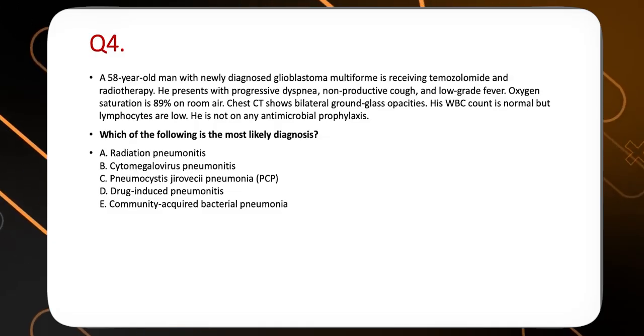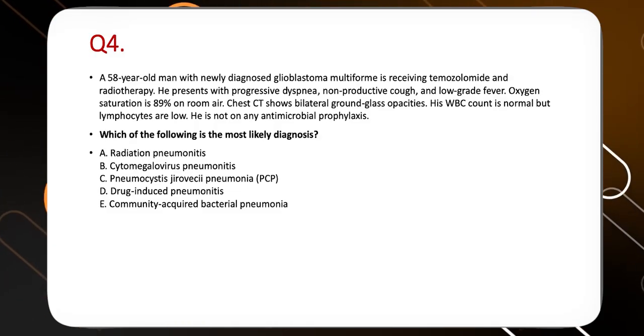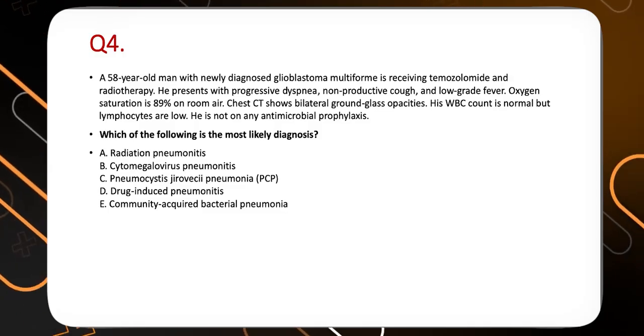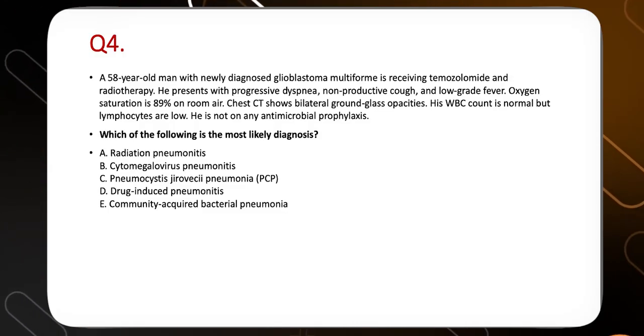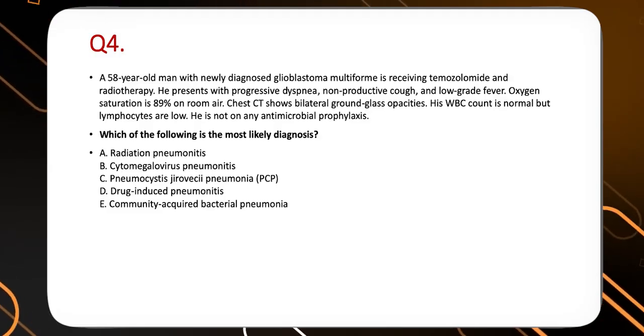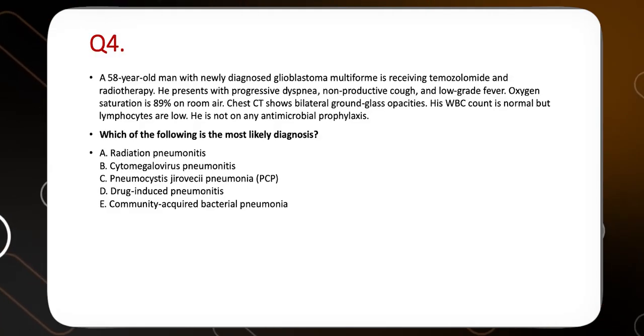He presents with progressive dyspnea, non-productive cough, low-grade fever, oxygen saturation is 89% on room air. CT chest shows bilateral ground glass opacities. His WBC count is normal, but lymphocyte count is low. He is not on any antimicrobial prophylaxis. Which of the following is the most likely diagnosis over here?